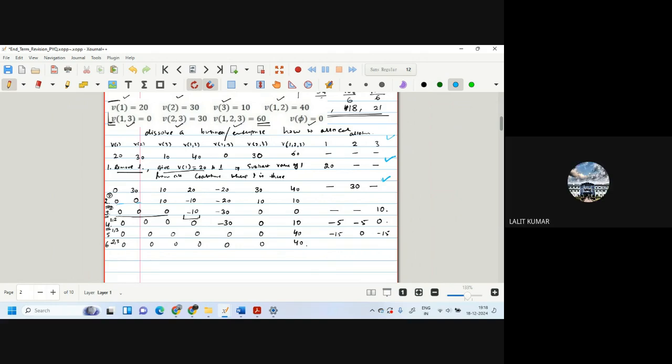Lalit ji, yes. Just when we subtracted 10 from V3, from V23 also we should have deleted minus 10, no? Yes, we did not write it for V23 also. The value of V23 was minus 30. So sorry, the other way round. When we did V3, at that time from V23 we should have deleted, no? How much was it? 10. So it will become minus 10, actually. Because when we first delete V2, which is 30, yes.